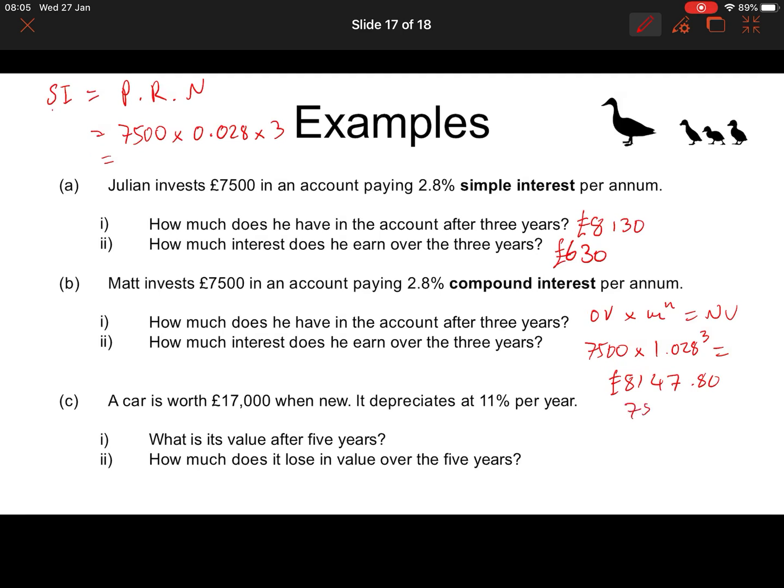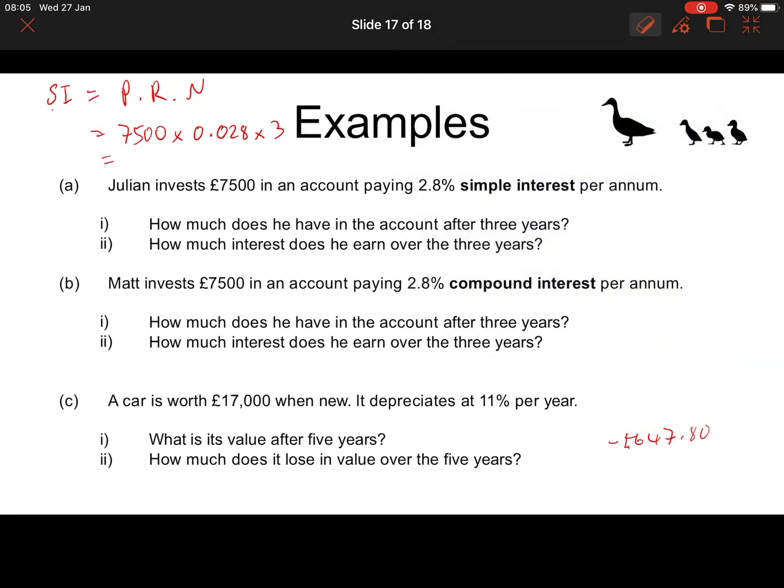Okay, so how much interest for part 2? We'll just simply take away 7,500, take away the principal, and you've earned 647.80 in interest. Okay.